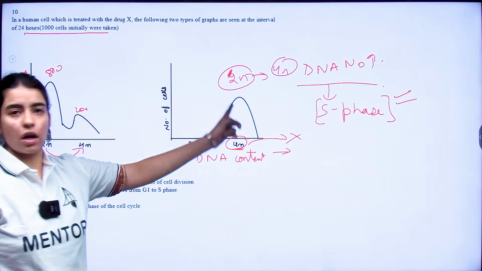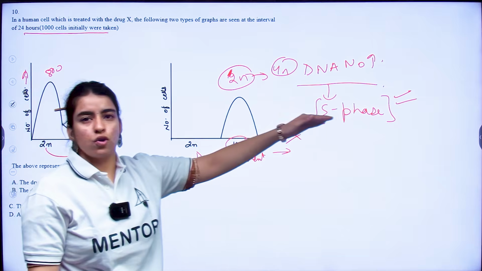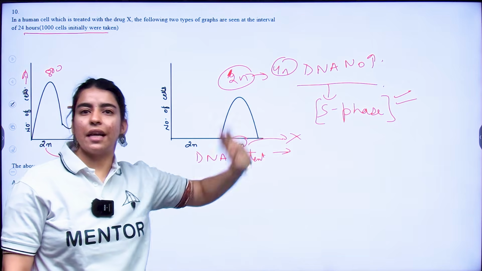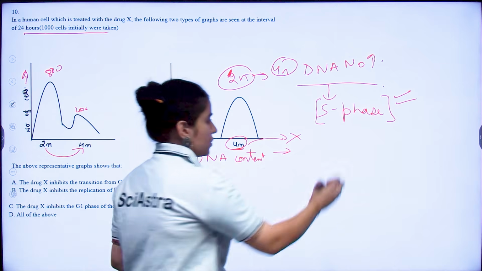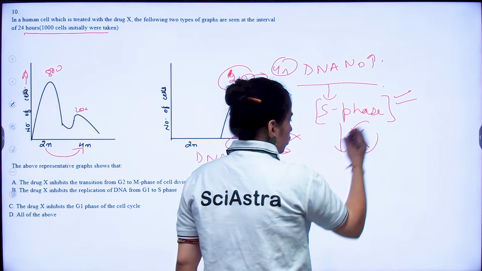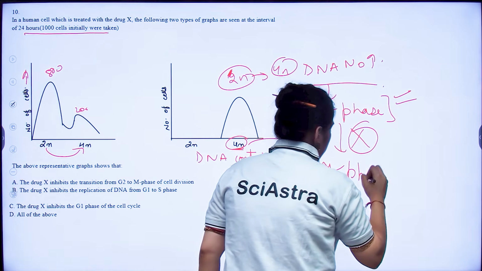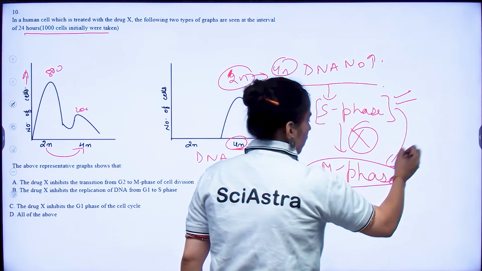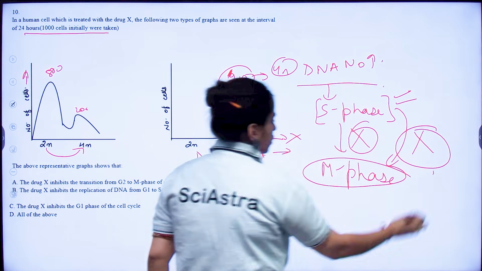But if you see after 4n, it is not going forward. All the cells are stuck here itself. That means it is not dividing. The DNA content has doubled, but the cell is not dividing. So that means from S phase, it is not going to your M phase. So which is the phase that your drug is inhibiting? It is actually the transition from your S phase to M phase, which your drug is inhibiting.